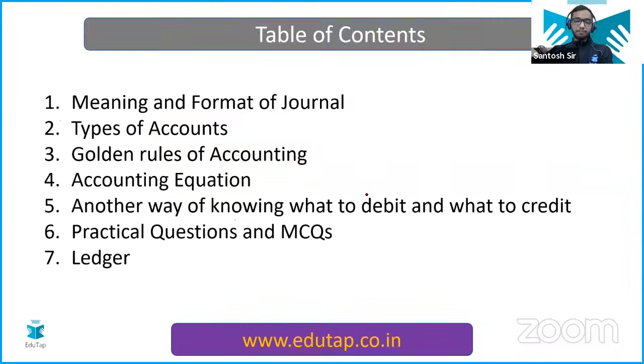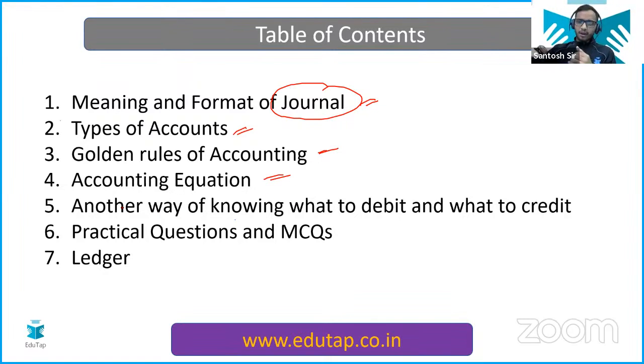I'm starting it. So what is going to be our flow? First of all, we are going to understand the meaning and the format of journal entries. What is this journal? When we record, we do it first of all in the journal book. It's a kind of book in which we do the entries, so the name is given as journal. Then we will understand the types of accounts, then golden rules of accounting, then the accounting equation.